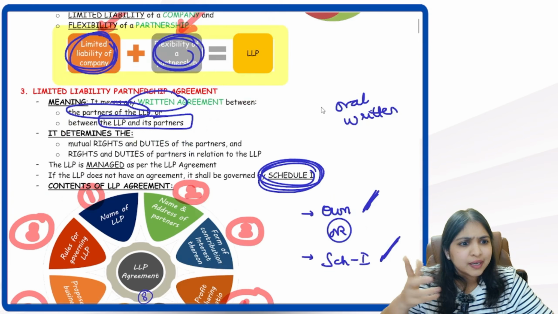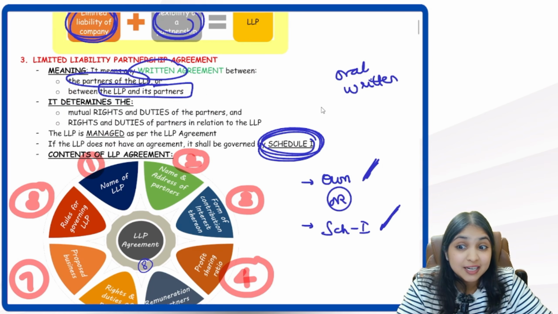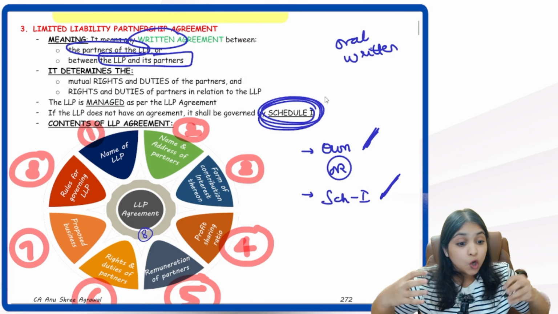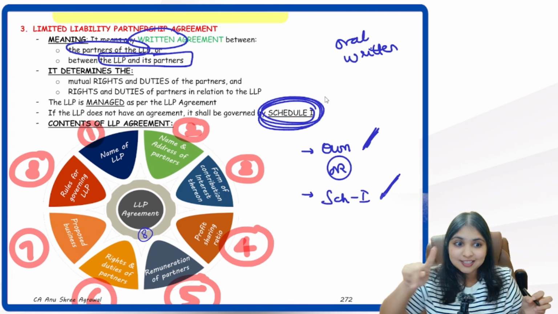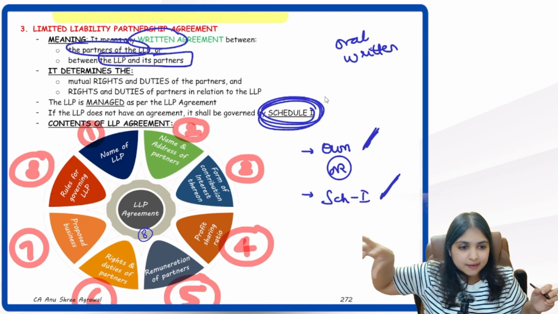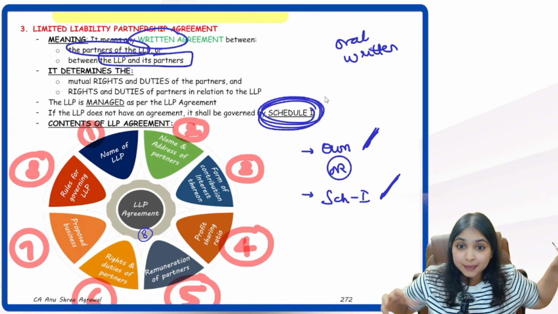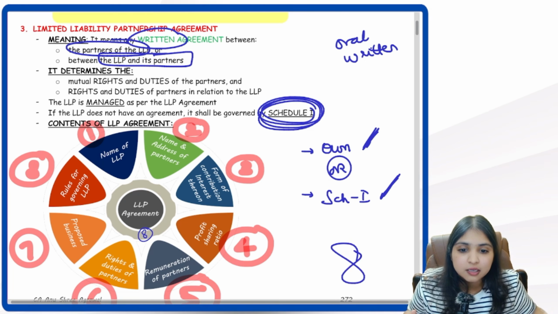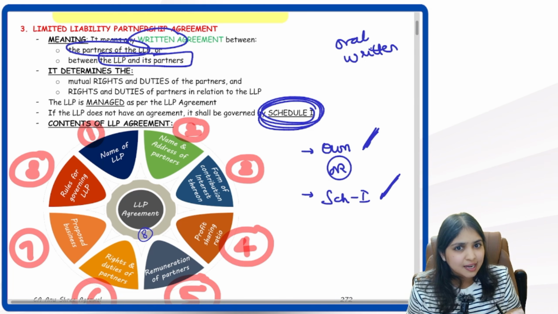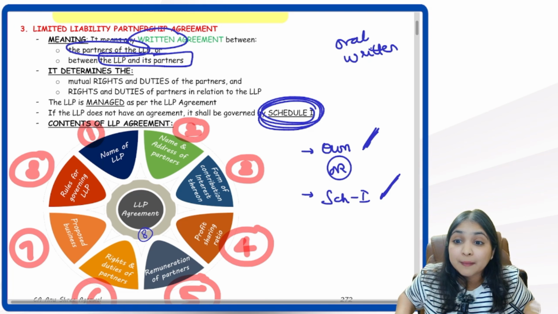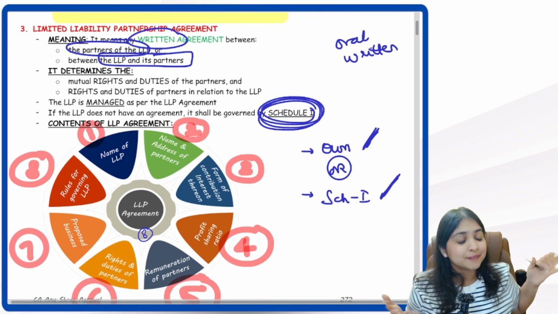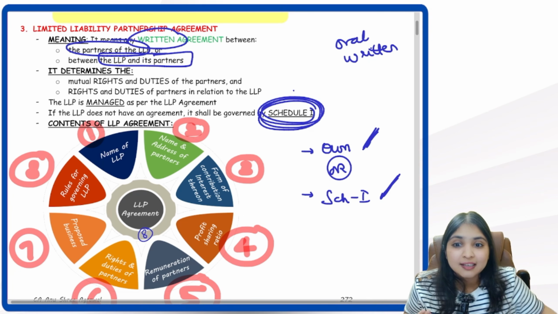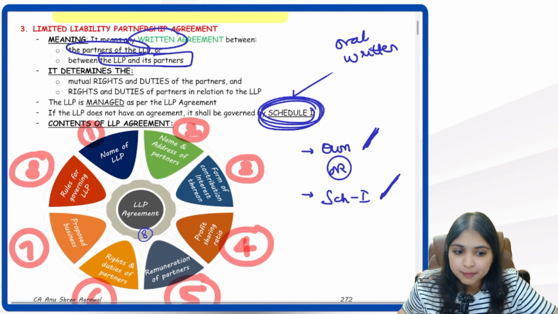Then LLP agreement, can it be oral? No. It has to be in writing only. Then this agreement talks about how many relations? 2 relations: between the partners amongst themselves, and between partners and LLP. LLP agreement will have how many contents? 8 contents. What if the LLP is a lazy LLP? They're not preparing their own LLP agreement. What will happen? No problem. Sample is given in Schedule 1. That itself will become the LLP agreement of the LLP.